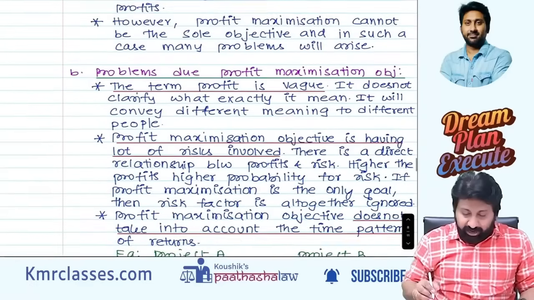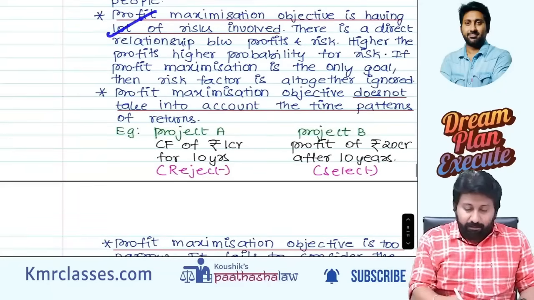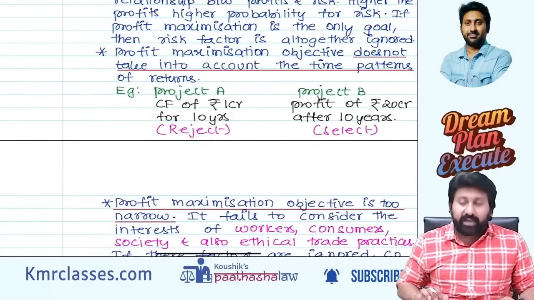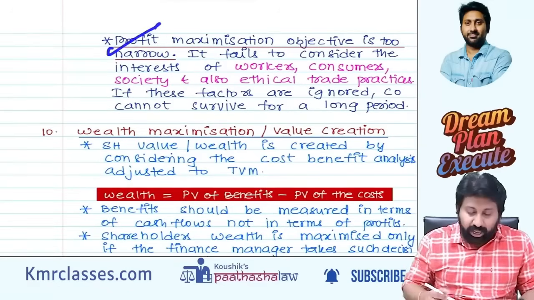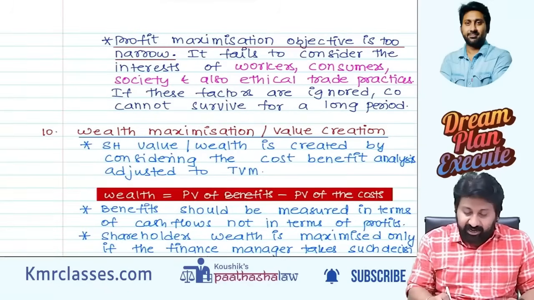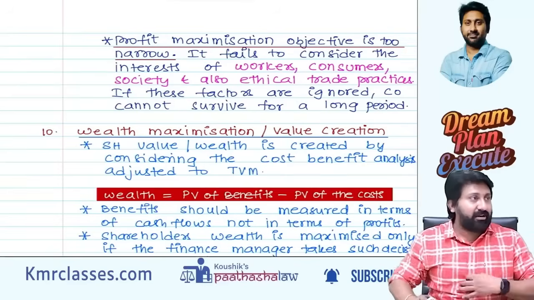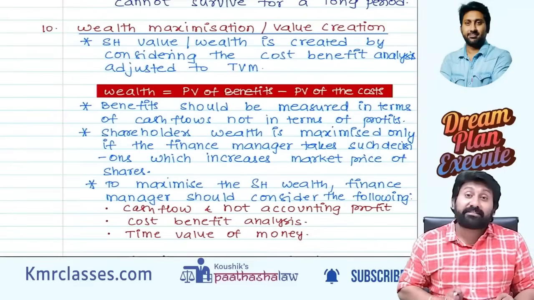So what you need to write in the exam, this underlined content is there. The term profit is vague. Profit maximization will have a lot of risk involved. It does not take into account the time patterns. Profit maximization objective is too narrow an objective. It fails to consider workers, consumers, society, and ethical trade. Profit, profit, profit, that's all. Next, wealth maximization.